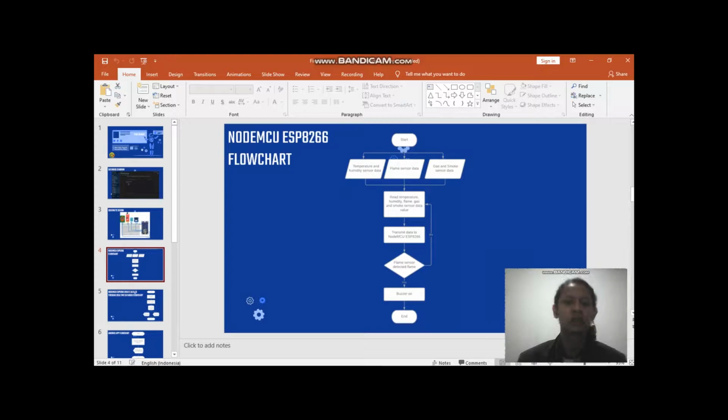The following is a flowchart of NodeMCU. There are three sensors which send data to NodeMCU, for example gas. If gas or smoke is detected, the buzzer will sound.